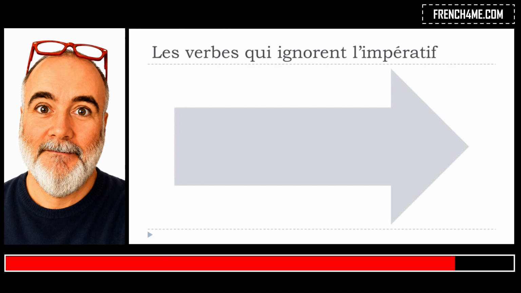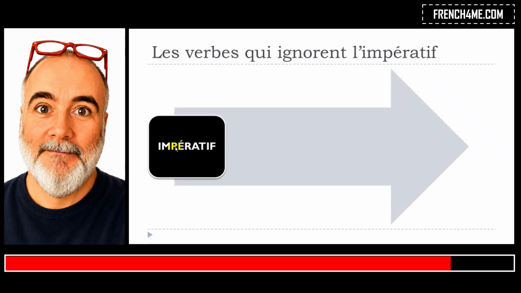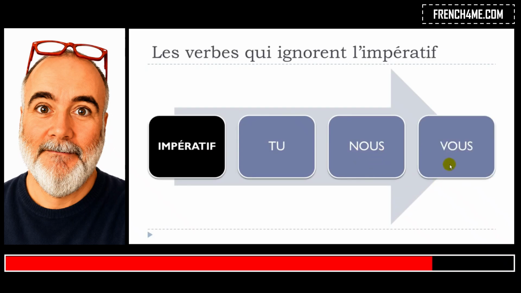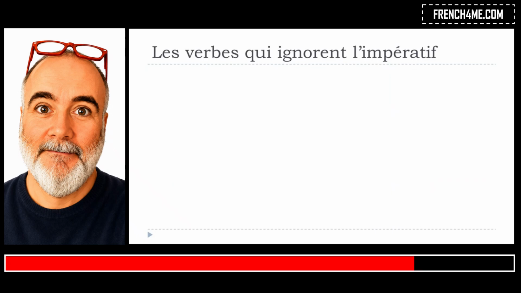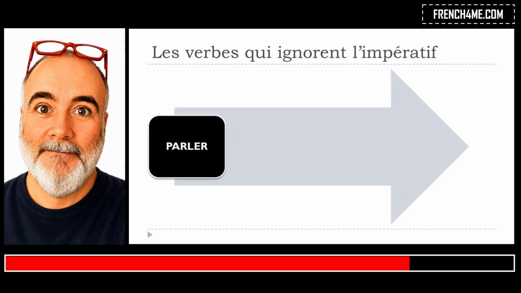So remember that when we talk about l'impératif, actually we are talking about only three persons. So we will have tu, okay, we'll have nous, and then we will have vous. Okay, so we only conjugate l'impératif for these three persons. Okay, and then the other thing, so I just wanted to actually take a regular verb, parler, and we'll see how it works. So basically, you will get the first form, parle, for tu.